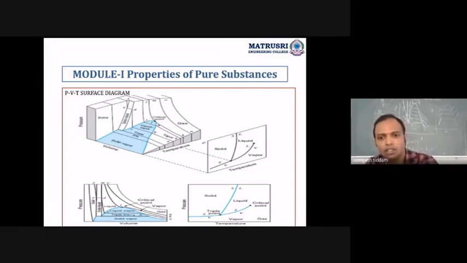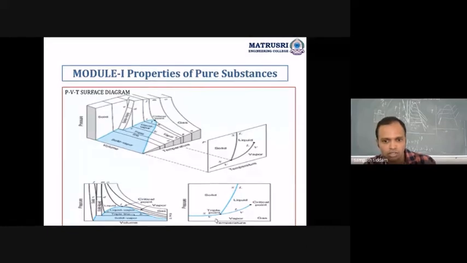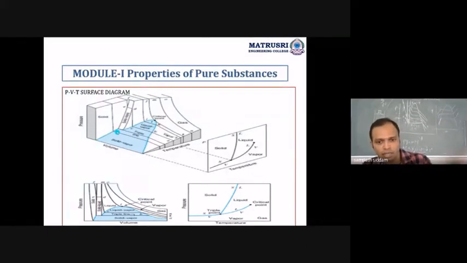So here if you observe the figure, there is the sublimation phase, and another one from liquid into vapor, the vaporization phase. These surfaces are shown in three dimensions to understand clearly how the phase changes take place and where the triple point is formed.